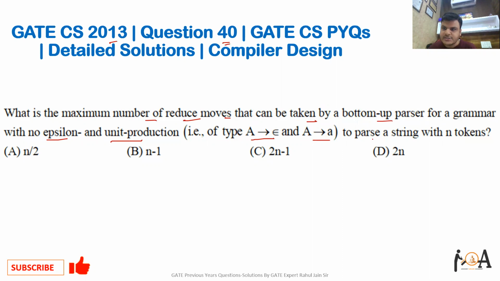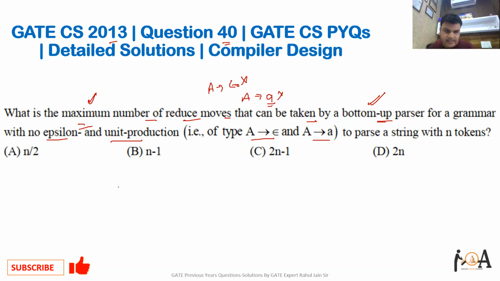So guys, this is a very conceptual question. Just observe a few things in the question, right? First thing is that we need to answer the maximum number of reduce moves. Second thing you need to keep in your mind is that it is a bottom-up parser and there are no epsilon moves. So A derives epsilon shouldn't be there, and A derives A, such unit production rules also should not be there, right? These few things you need to keep in mind.